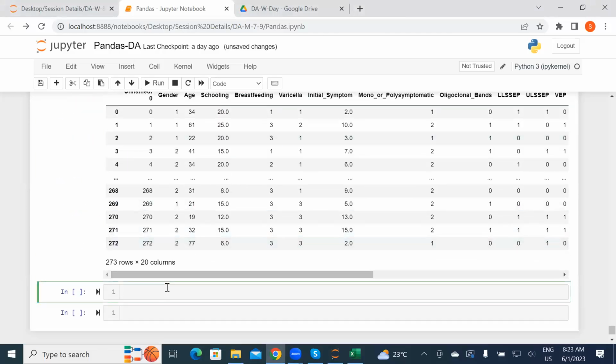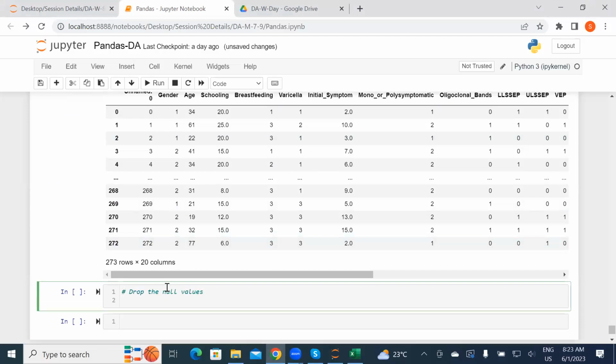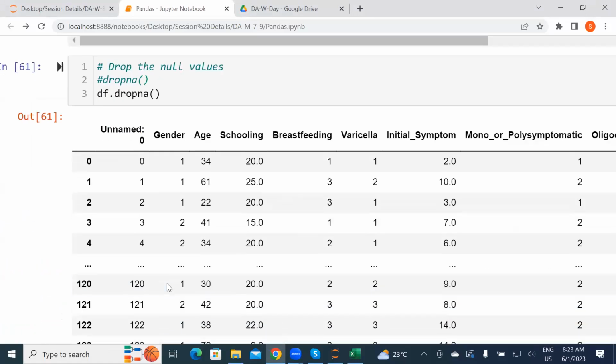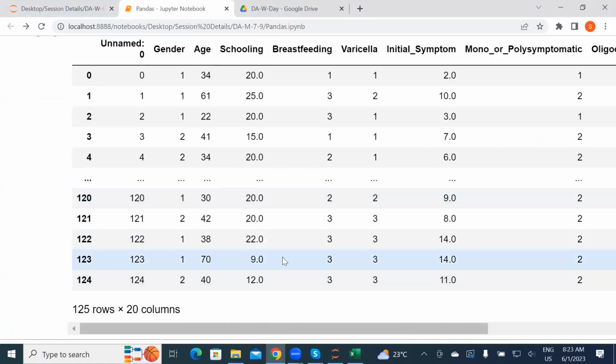Now, if you want to drop the null values, the method name is dropna. How do you use it? df.dropna. It's just dropped.